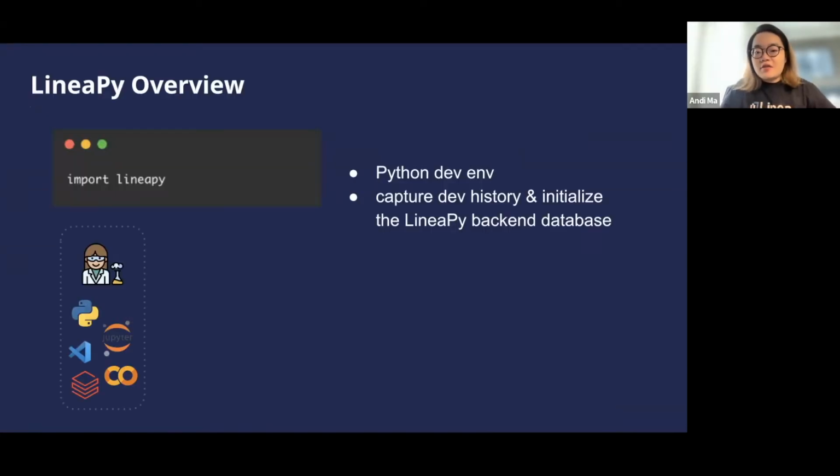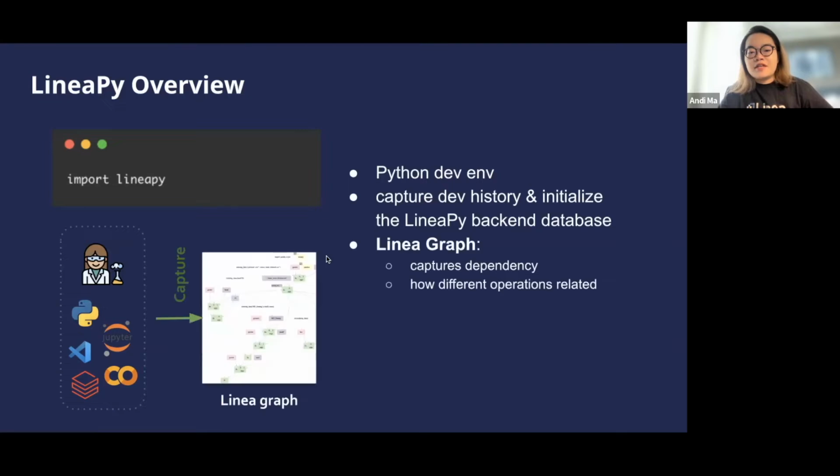Zooming in a little bit, here are some details on what goes on behind the scenes and how LineaPy can empower your data science work. The first step is to import LineaPy. LineaPy is a Python library that you import into your development environment, which can be anything ranging from a Jupyter Notebook, VS Code, Databricks notebooks, Google Colab, or just an old good Python script. The import statement at the top automatically starts a tracking mechanism, which captures the entire development history and initializes the LineaPy backend database.